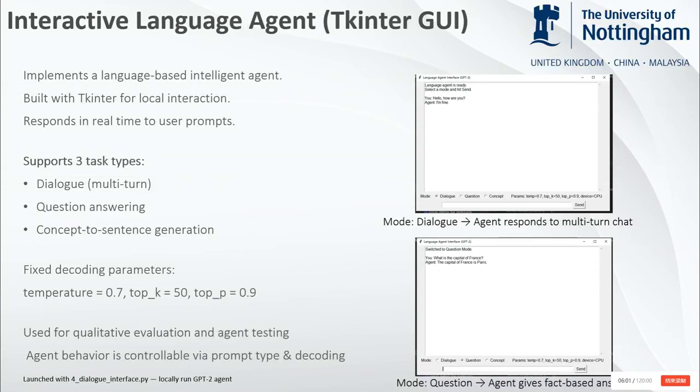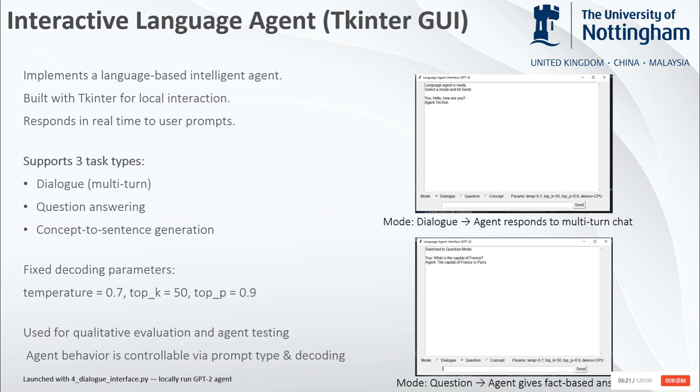In addition to automatic evaluation, I built an interactive GUI using Tkinter to test the agent in real time. It simulates a local language-based agent that can respond to user input across all three task types: dialogue, QA, and concept generation. Users can select the task mode and enter a prompt.